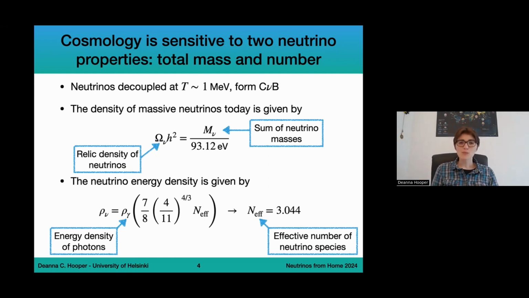So at the end of the day, cosmology is going to be sensitive to 2 things, or 2 properties of neutrinos. The sum of neutrino masses, capital mu. Just a comment on notation throughout this talk: anytime I use capital mu, I'm referring to the sum of total neutrino masses, so all of the 3 neutrinos added together. And cosmology is sensitive to N effective, so the total number of neutrino species. This is something that we can constrain at the time of Big Bang nucleosynthesis and at CMB times. So this is also a property that we're interested in constraining from cosmology.